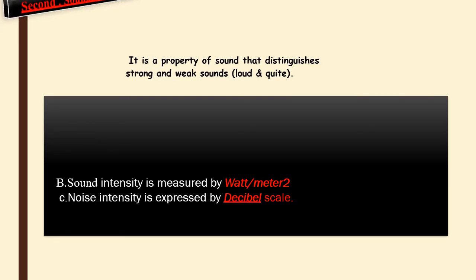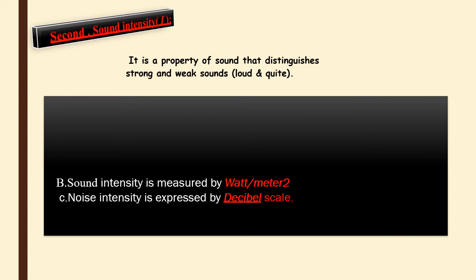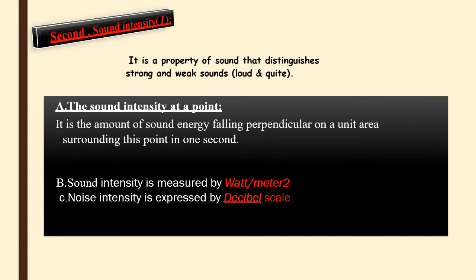Number 2, sound intensity. What's meant by sound intensity? It's the property of sound that distinguishes between strong and weak sound, like loud and quiet sound. It means the amount of energy that falls on an area. It is the amount of sound energy falling perpendicularly on a unit area surrounding the point in 1 second.